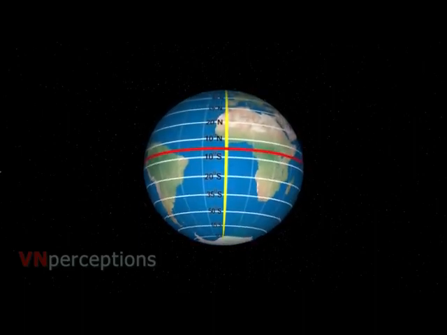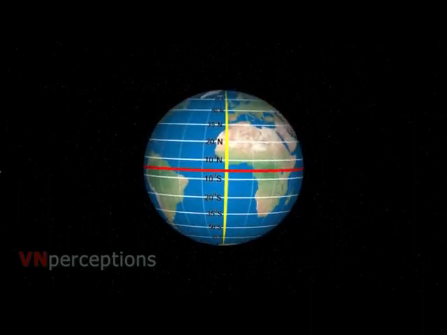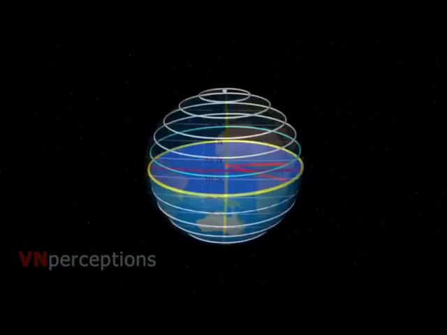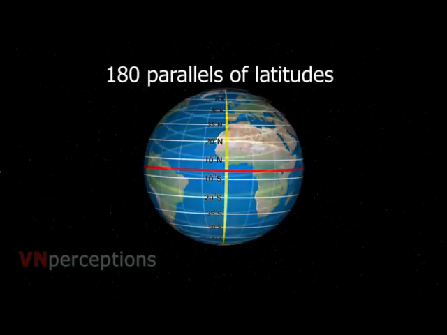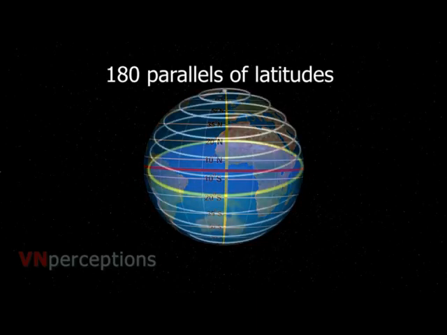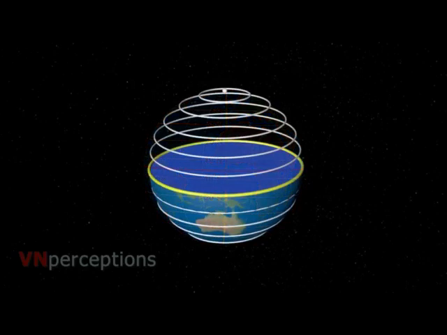Now, all the lines of latitude are not drawn on a globe for practical reasons, because if I draw all the lines, the map would appear very crowded. So what are the points to be noted? First, a latitude is an angular distance of a place north or south of the equator. There are 180 parallels of latitude. Each parallel of latitude is a circle. All the parallels of latitude are not of equal length. The circles become smaller as we move towards the pole.